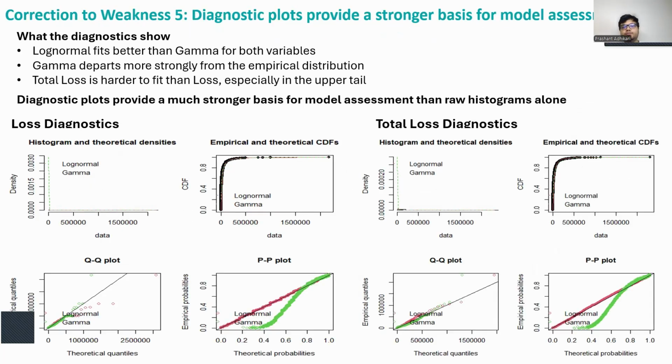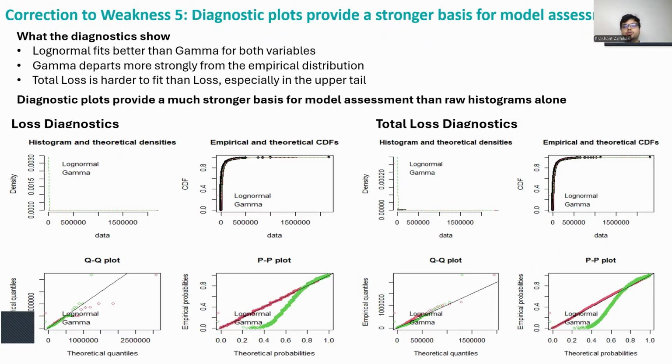To improve on the report's graphical analysis, I used a fuller set of diagnostics for both loss and total loss. These include fitted densities, empirical versus theoretical CDFs, QQ plots, and PP plots. Together, these diagnostics show that log normal fits better than gamma for both variables, while gamma departs more strongly from the empirical distribution.